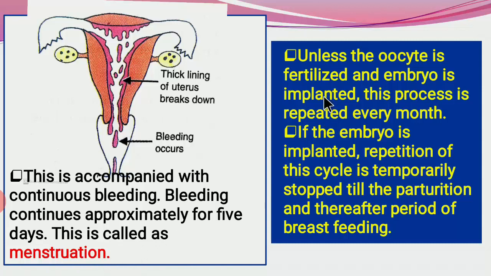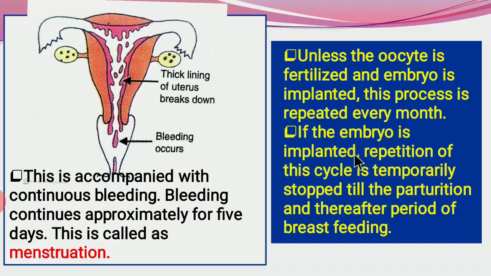Unless the oocyte is fertilized and the embryo is implanted, this process repeats every month. Means there is no formation of embryo, there is no implantation, and so the endometrium starts degenerating, which means a repetition of the cycle after every month.